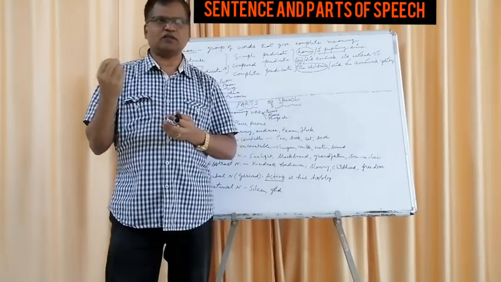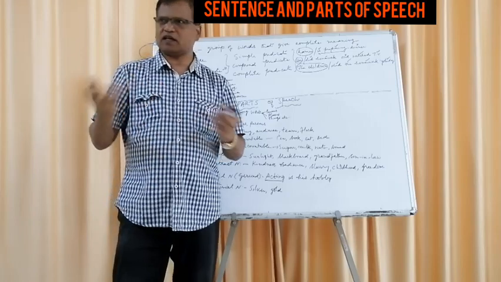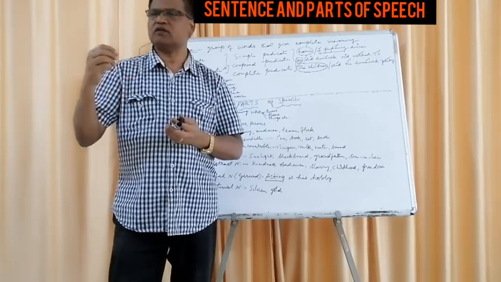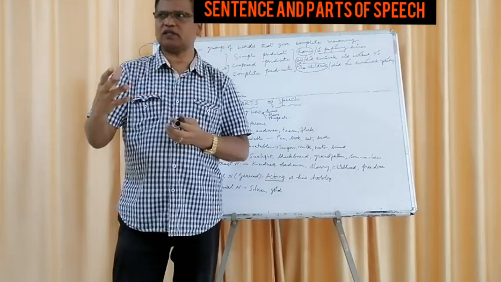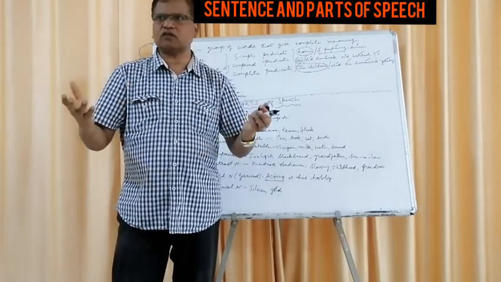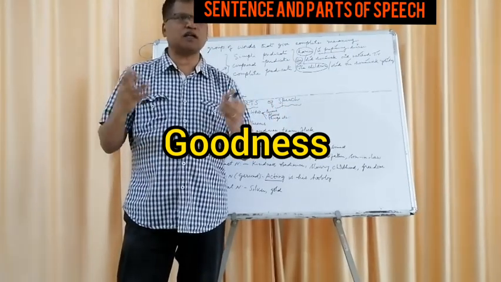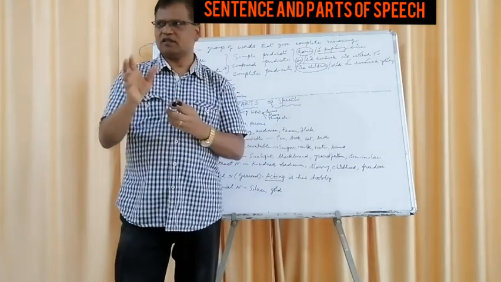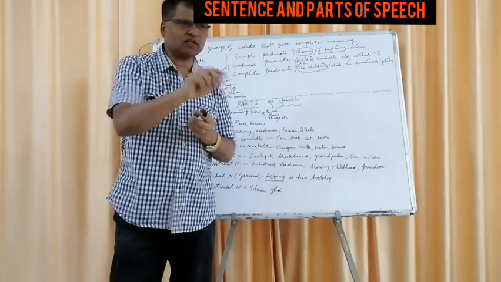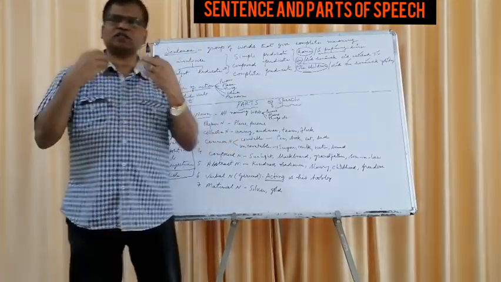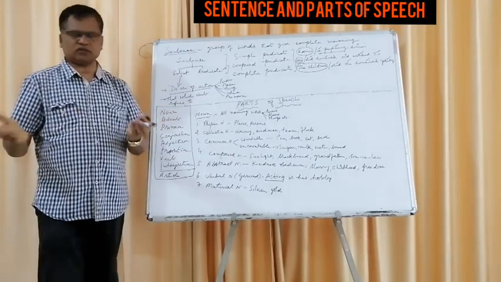We cannot see them, but they are there. Good is a quality. You can't see goodness, but it's a noun because you name it. This is goodness. This is laziness.